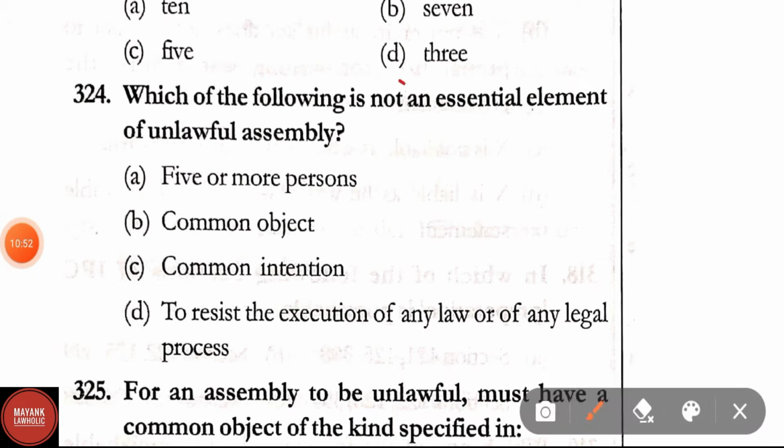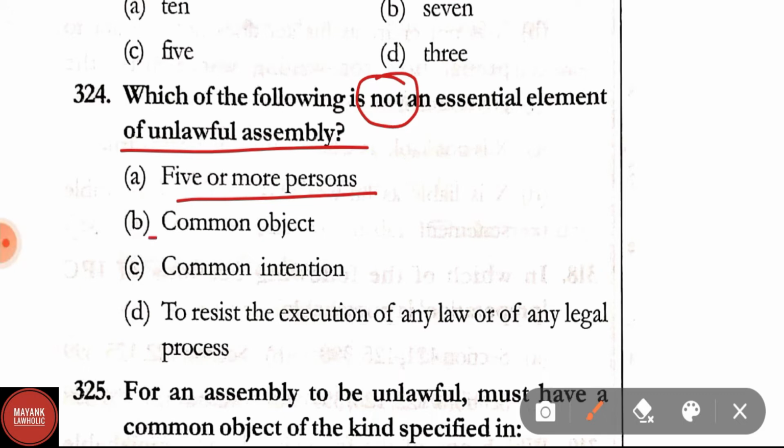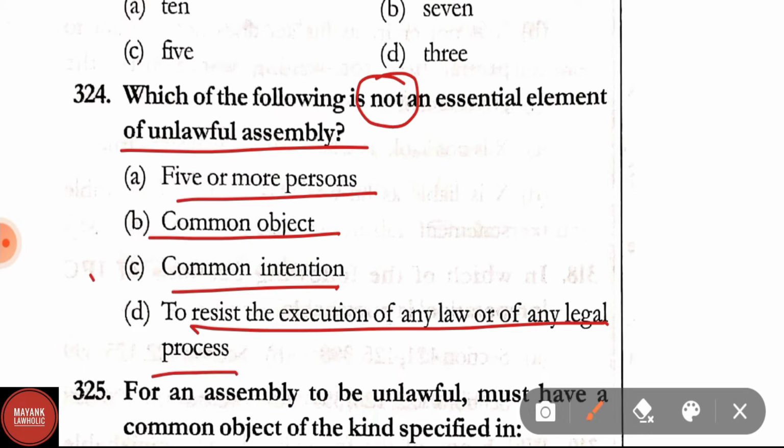Which of the following is not an essential element of unlawful assembly? Options are 5 or more persons. This is an essential element. Common object, common intention to resist the execution of any law or of any legal process. Here it has been asked which of the following is not an essential element. So the correct answer will be common intention. Common intention is not an essential element in unlawful assembly, but common object is an essential element in unlawful assembly, including 5 or more persons, and to resist the execution of any law or any legal process.